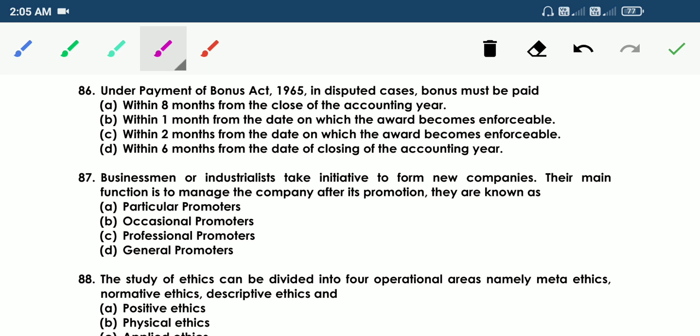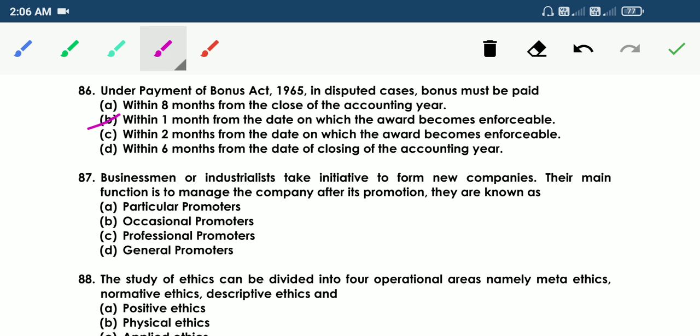86. Under Payment of Bonus Act 1965, in disputed cases, bonus must be paid. Option A, within 8 months from the close of the accounting year. B, within 1 month from the date on which the award becomes enforceable. C, within 2 months from the date on which the award becomes enforceable. D, within 6 months from the date of closing the accounting year. So the answer is B, within 1 month from the date on which the award becomes enforceable.